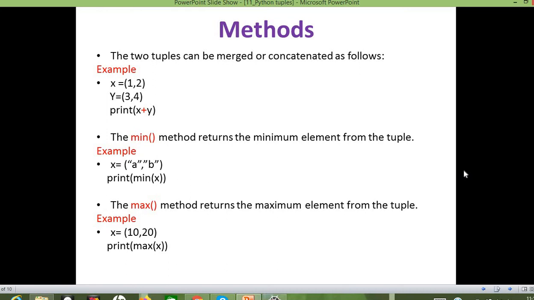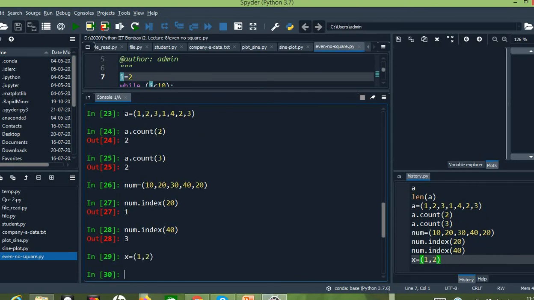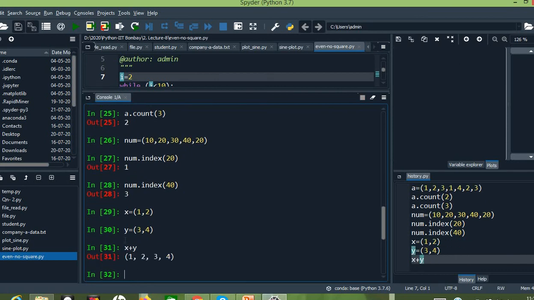Okay, so next we have how to merge or concatenate two tuples. The two tuples can be combined with the help of the plus operator. This is just like the string concatenation we discussed previously. Here, let me take x equals 1, 2 and y equals 3, 4. So x plus y. Here you can see the output, the two tuples are merged or concatenated.